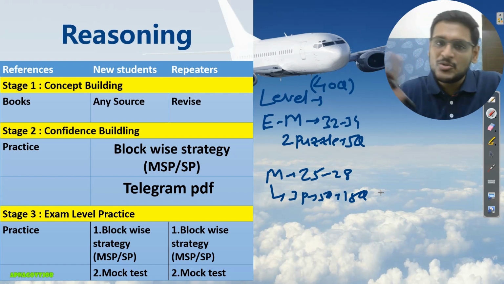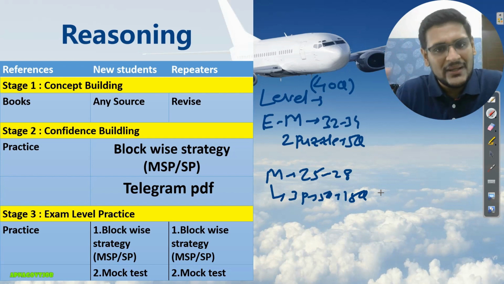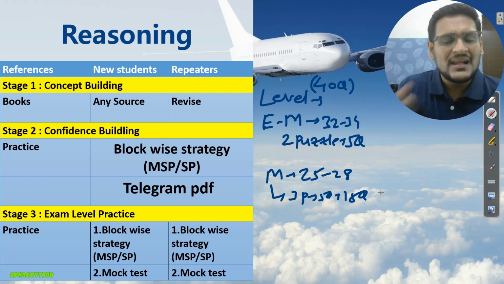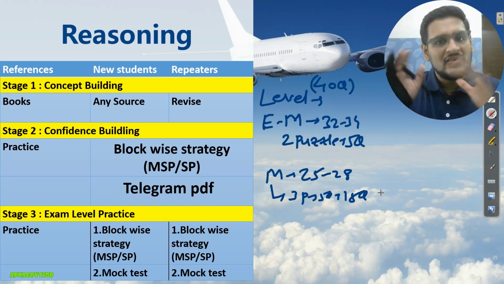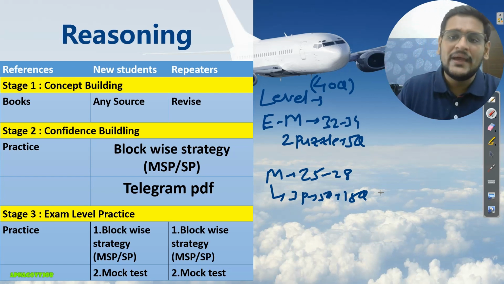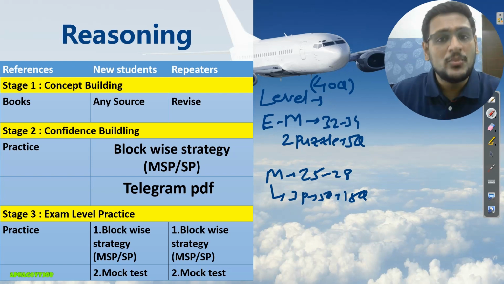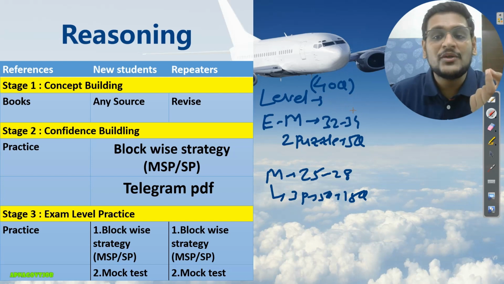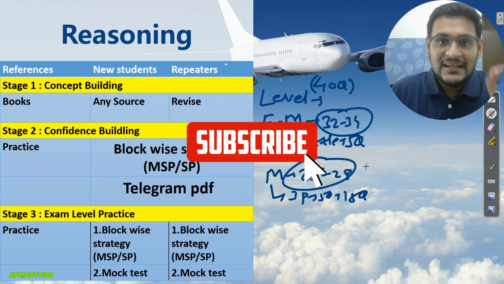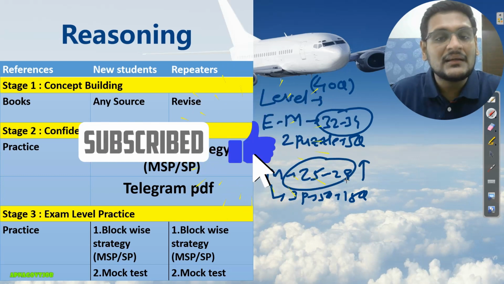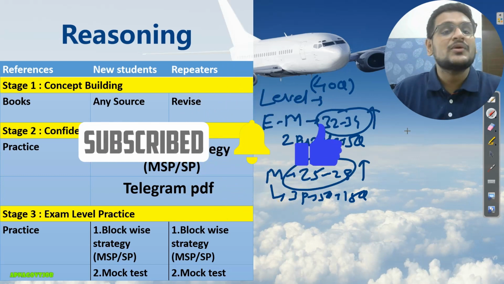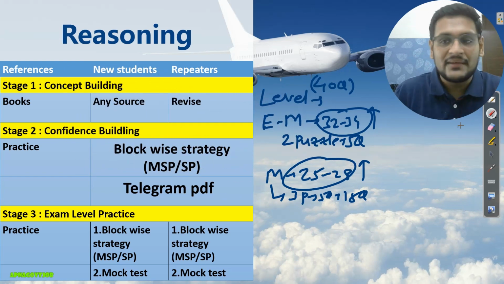But if it's easy to moderate, then up to 2 puzzles, and the rest will be things like blood relation, direction test, inequality, lots of things that you will get. So this is the difference only, and I hope you now understand your target. Definitely we will try to get more marks than this 28 and this 34, but this is our target for reasoning.